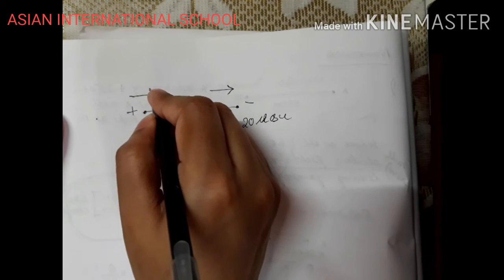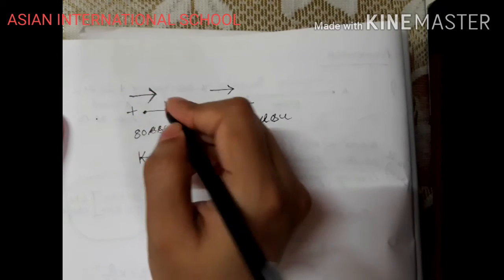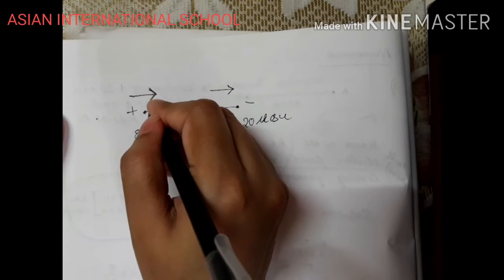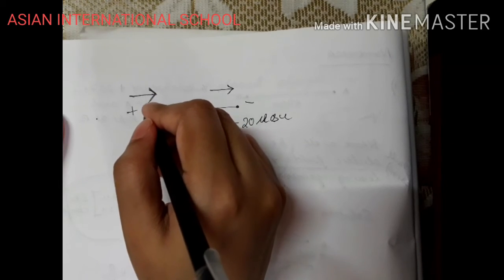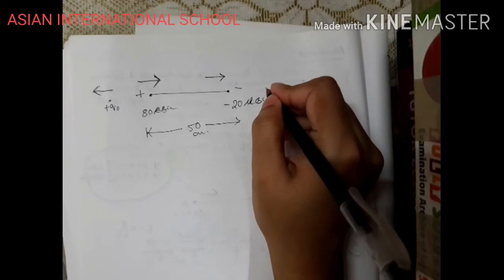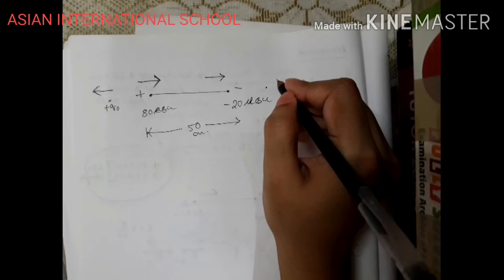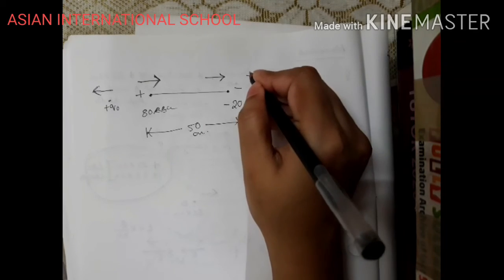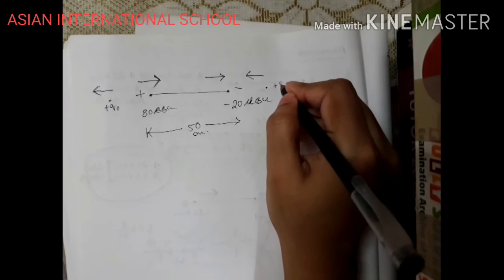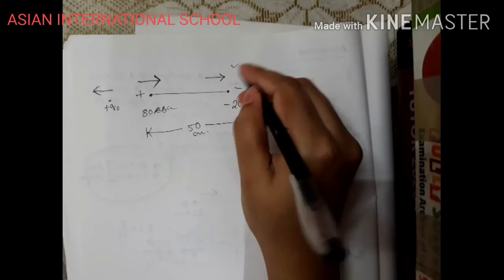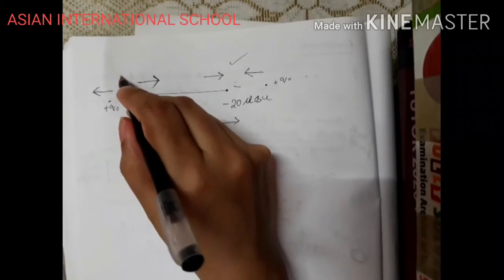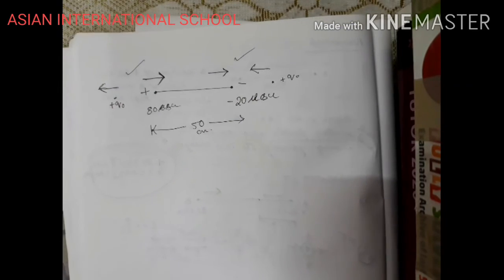Electric field lines from plus are moving outward. Okay, and if I place it here also, if I take this position, then also it is entering minus, and from plus it will move outside, right? Plus Q naught, it is moving outside. So this condition is also satisfied. This is also the condition which is satisfying.